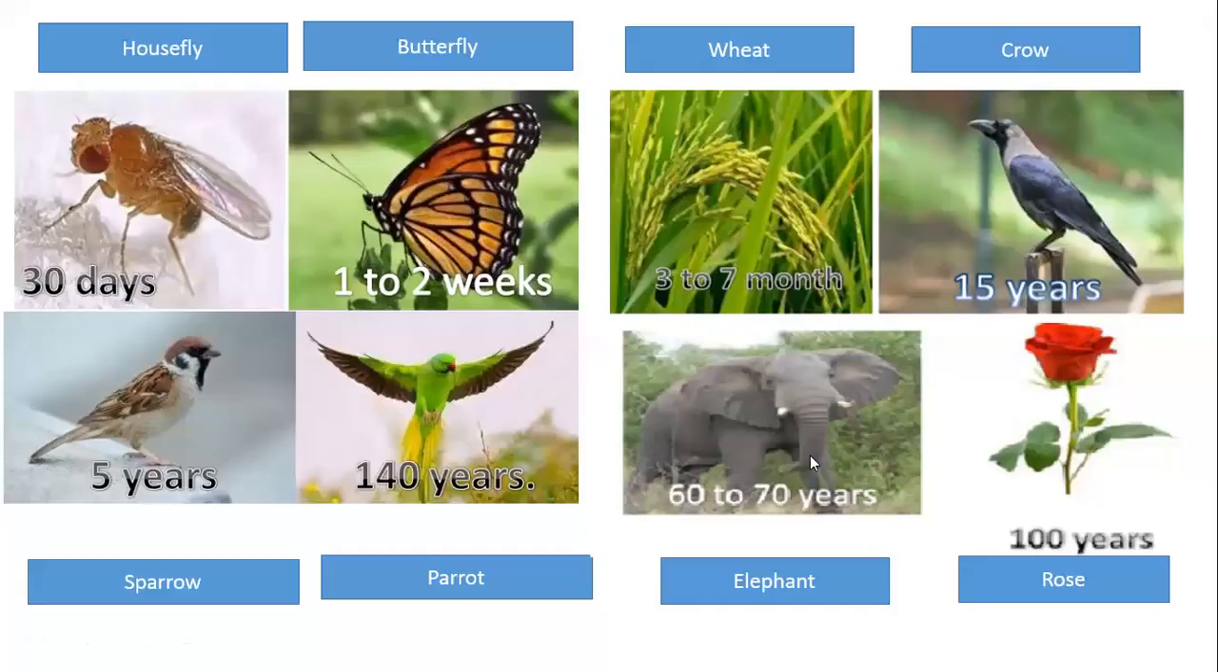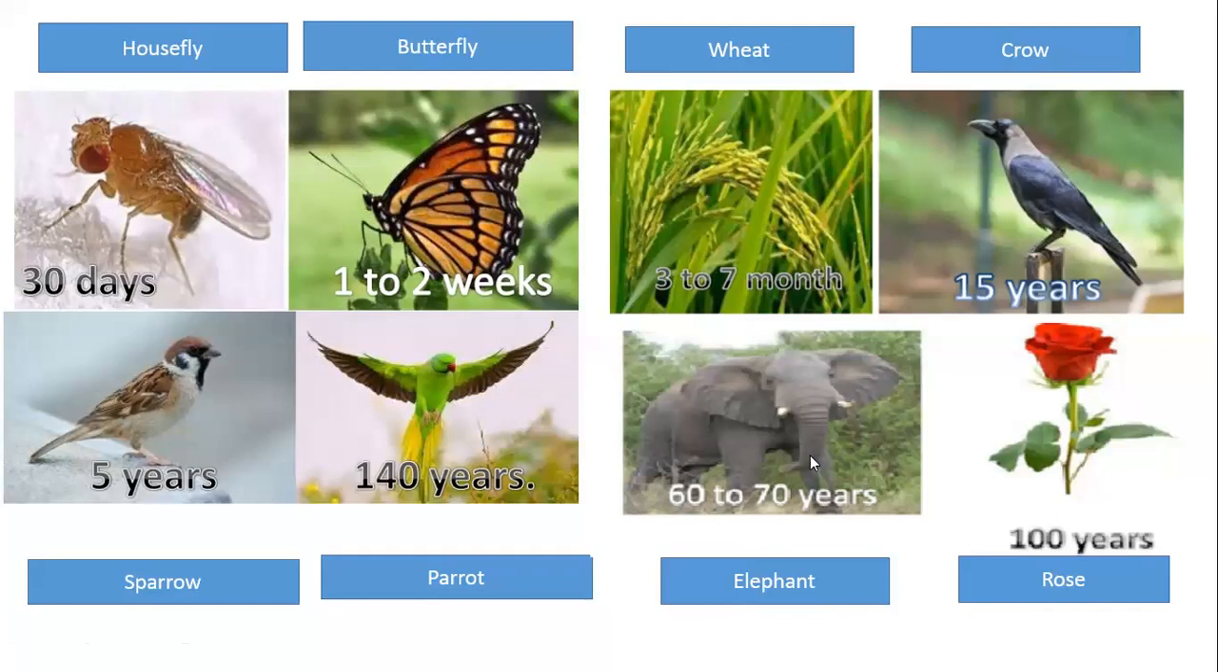Same way, these are the few which are compulsory for you all to remember, that are also given in your textbooks. But again, question marks वाले हैं, you have to find out वाले हैं. So I'm giving you directly. Housefly, the lifespan of housefly is around 30 days. For sparrow, it's around 5 years. For butterfly, it's going to be 1 to 2 weeks.